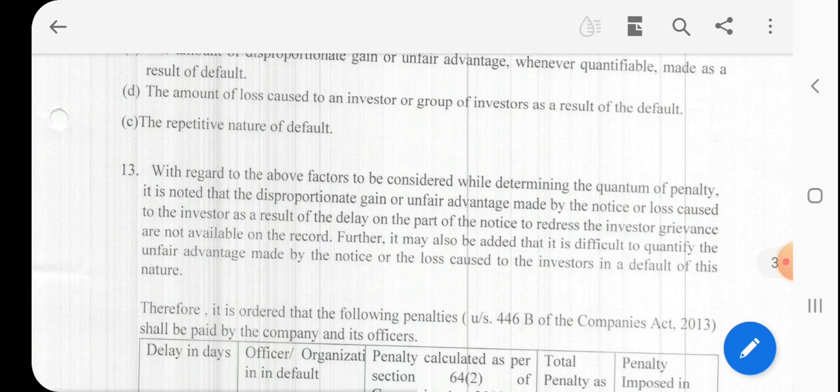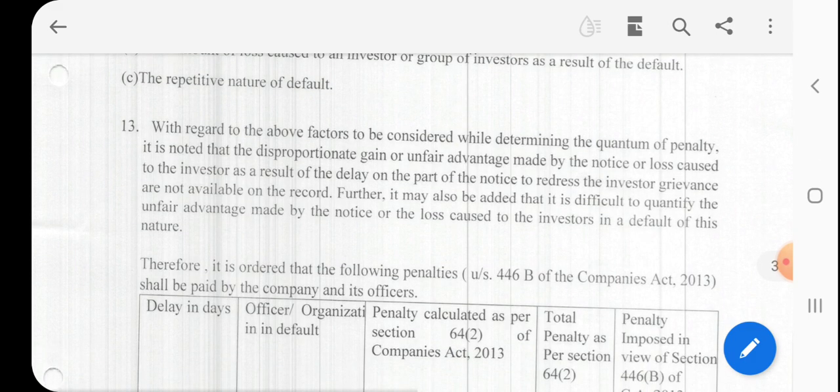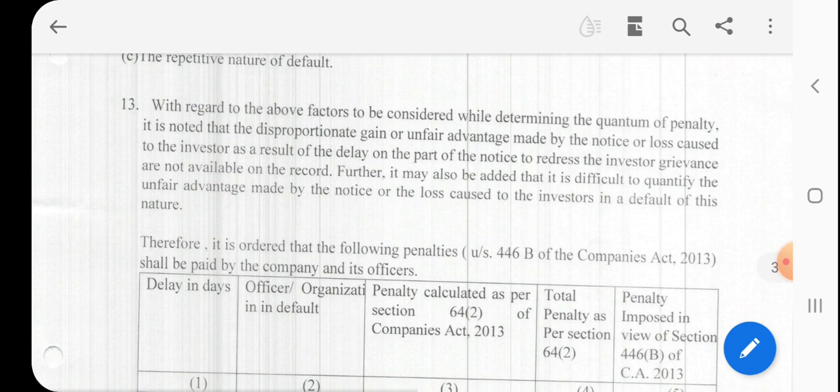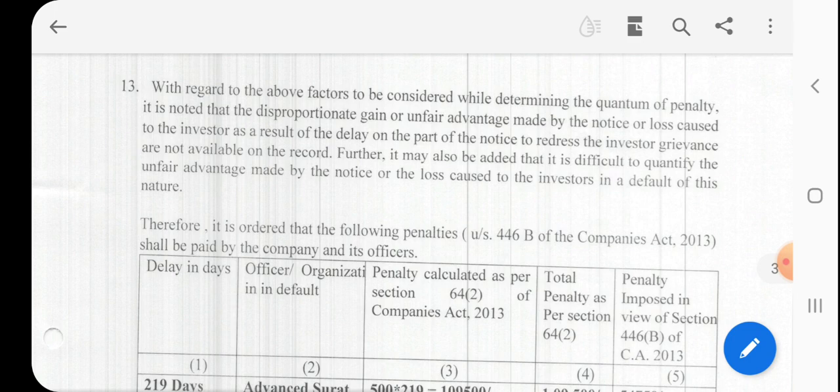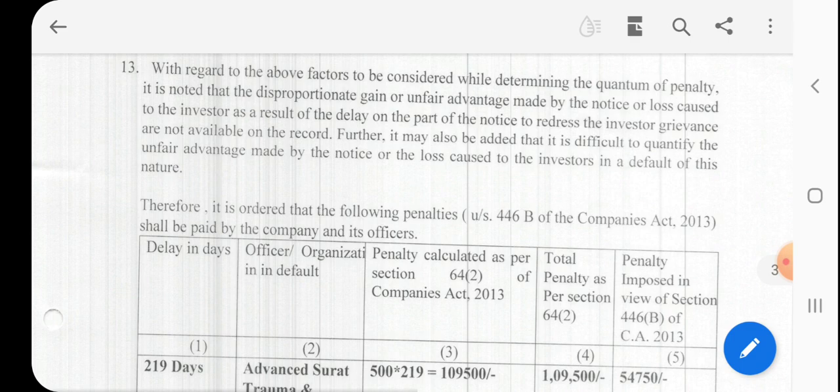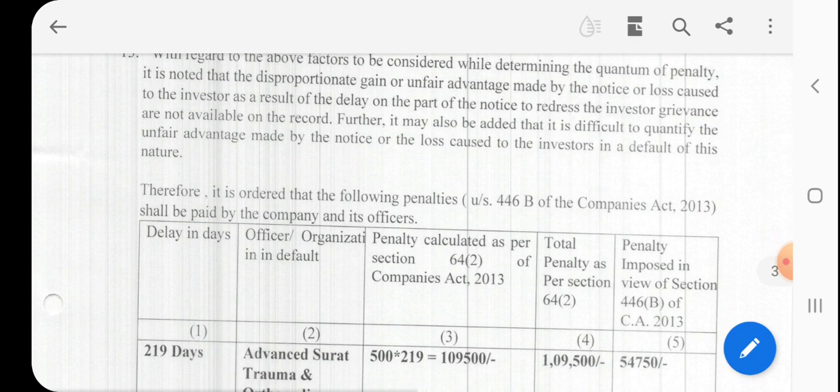Considering the above factors while determining the quantum of penalty, it is noted that disproportionate gain or unfair advantage made by the noticee, or loss caused to the investor as a result of delay on the part of the noticee, or efforts to redress investor grievances, are not available on the record. Further, it may also be added that it is difficult to quantify the unfair advantage made by the noticee or the loss caused to the investor in the default of this noticee.